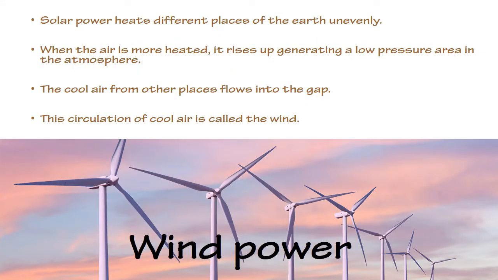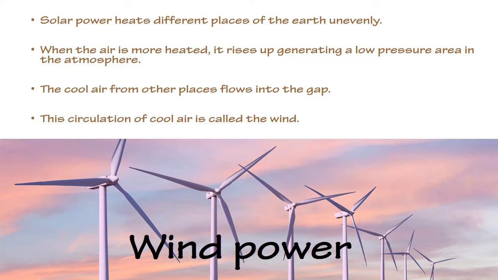Children, this is Unit 19, Sources of Energy. We divide sources of energy into two types: renewable energy sources and non-renewable energy sources. At first, as an example for renewable energy sources, we saw solar power. And the second one is wind power.